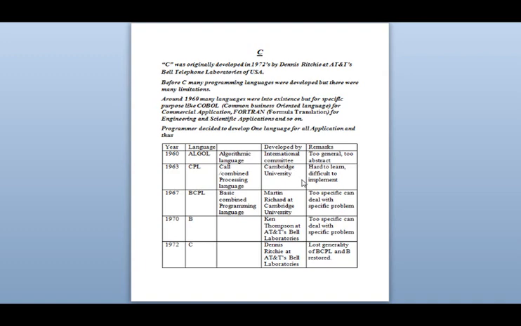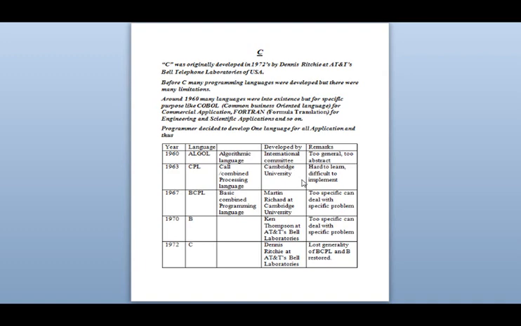In 1970 B was developed by Ken Thompson at AT&T's Bell Laboratory of America. It was also very specific and dealt with only some specific problems. Then in 1972, C was developed by Mr. Dennis Ritchie at AT&T's Bell Laboratory, and he was the first person to remove all the limitations which were there in BCPL, B, ALGOL, and everything. The people who were using Pascal started to use C because they used to say that Pascal is our girlfriend and we married C. It was so interesting and very nice.